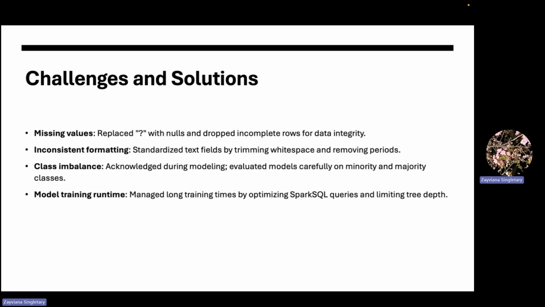We faced several real-world data issues. Missing values were replaced or dropped to maintain integrity, and inconsistent formatting required trimming and cleaning text fields. Class imbalance was acknowledged during model evaluation, and we kept training time manageable by limiting tree depth and optimizing SQL operations in Databricks.